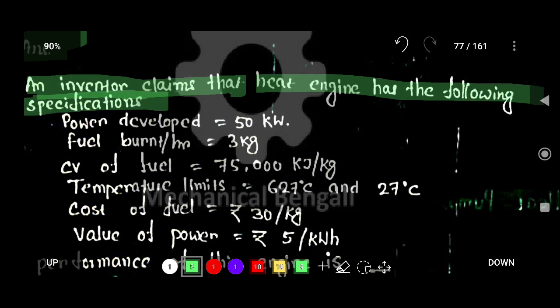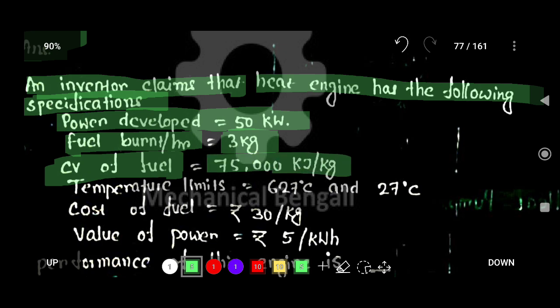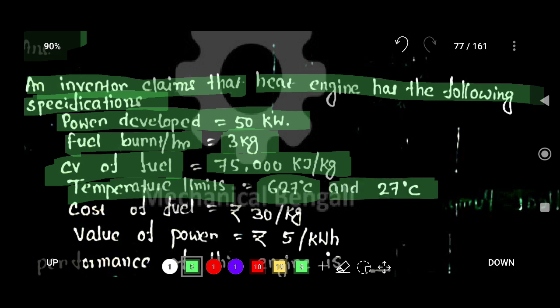Power developed is equal to 50 kilowatt. Fuel burned per hour is equal to 3 kg. CV, that means calorific value of the fuel, is equal to 75,000 kilojoule per kg. Temperature limits: the higher temperature is 627 degrees Celsius and the lower temperature is 27 degrees Celsius.